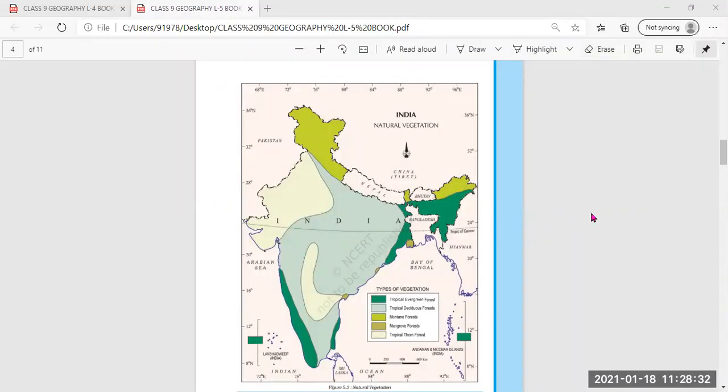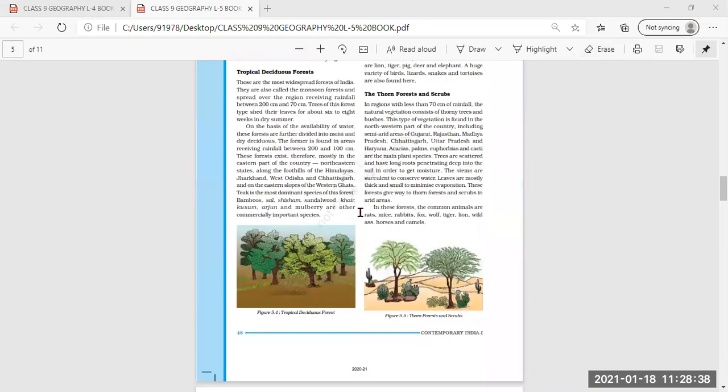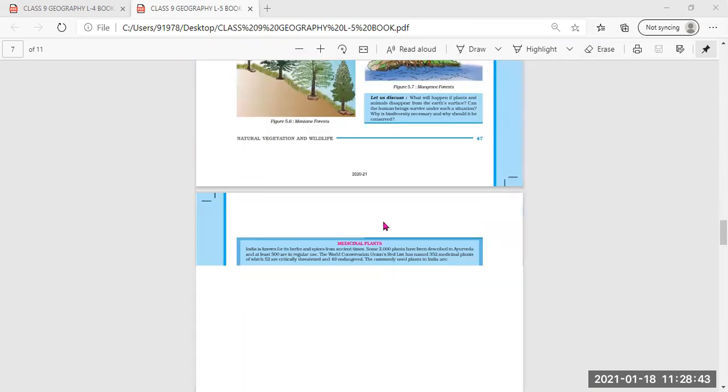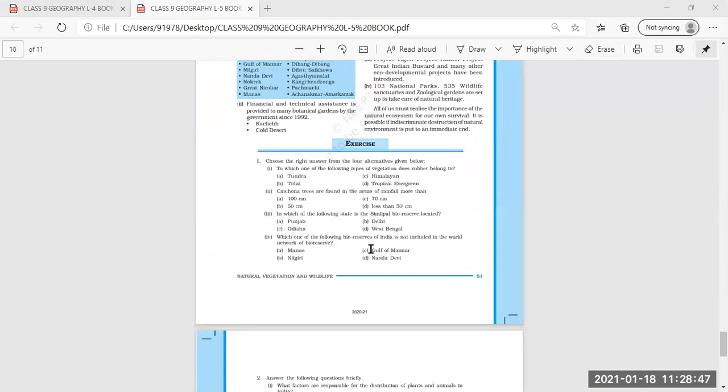Good morning, everyone. In our previous class, we discussed the question answers of lesson number 5, natural vegetation and wildlife. All the question answers we have discussed. Only the map work was remaining. And in that map work, you have to wait a second.